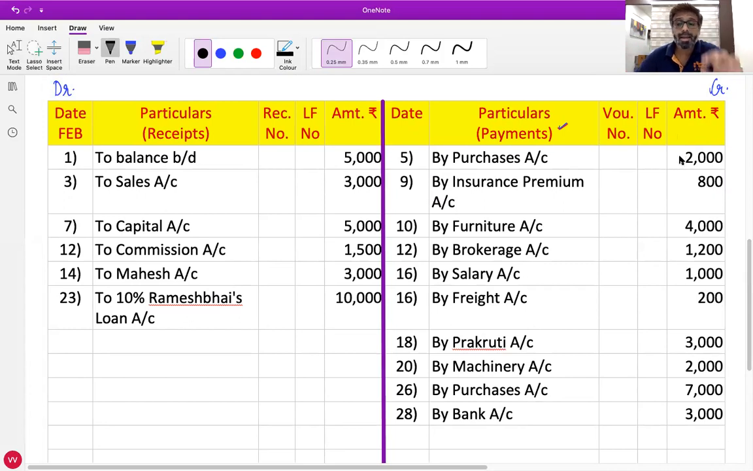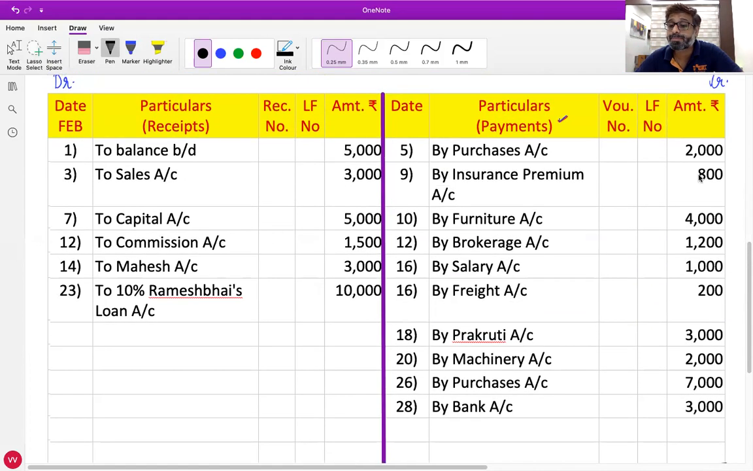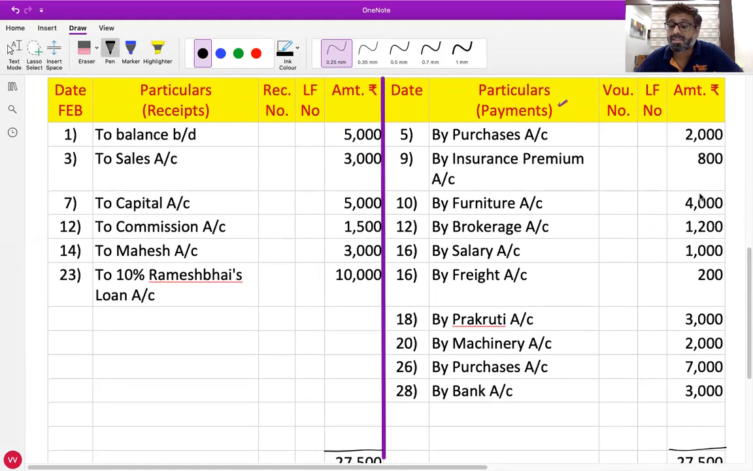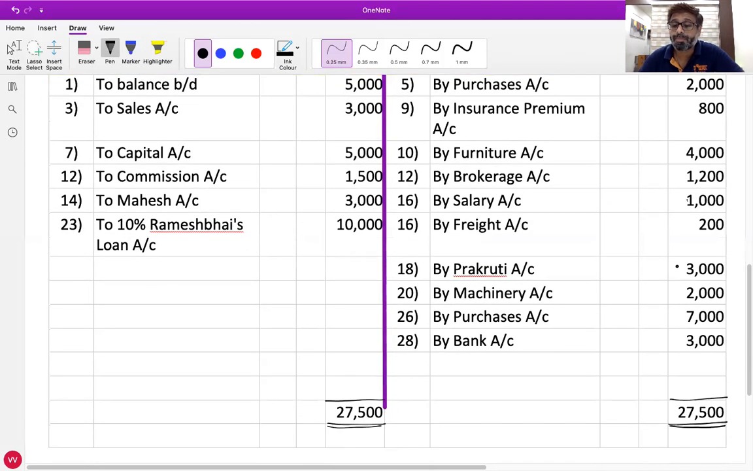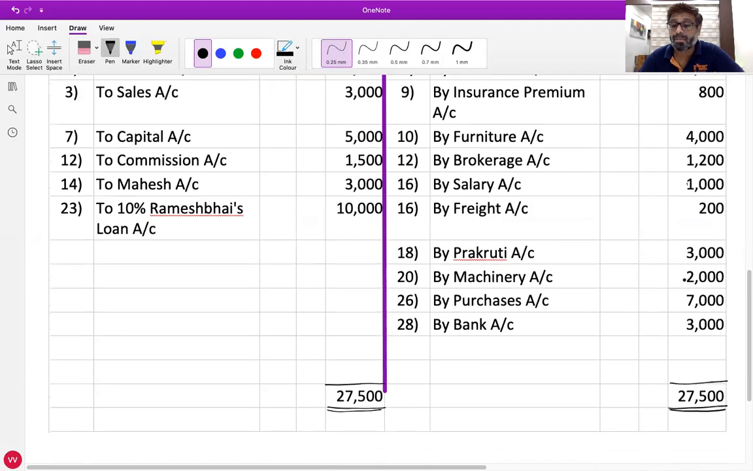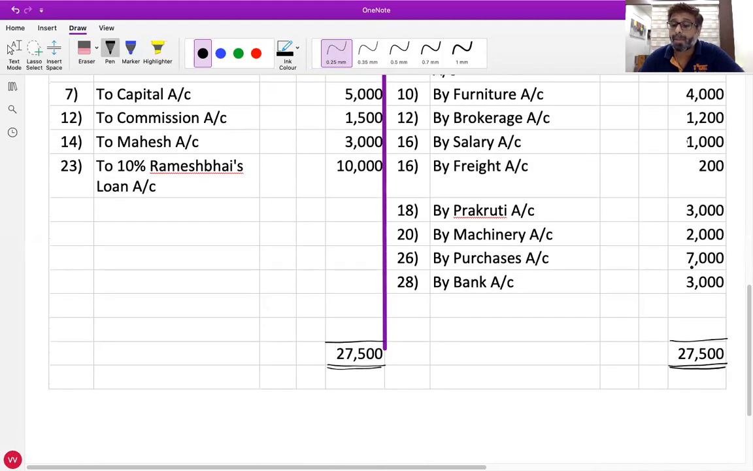25,500. Do minus 2,000, minus 800, minus 4,000. You all are able to understand what I am telling you. Credit side amounts all you have to do minus. Then do minus 1,200, minus 1,000, minus 200, minus 3,000, minus 2,000, minus 7,000, minus 3,000 and press equal to. What do you get? 3,300.